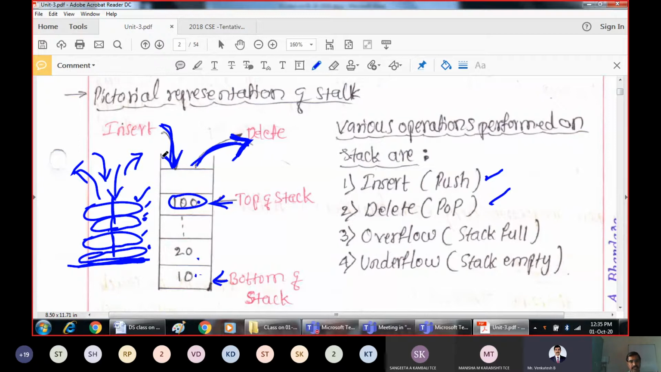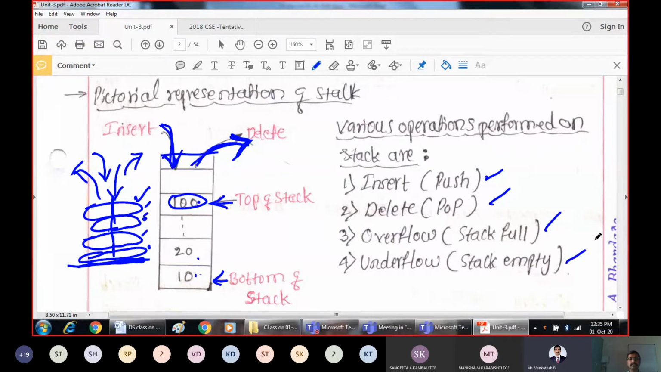Overflow, because there will be some limitation. For example, if this is an array which can hold 150 elements, then after 150 you will not be allowed to store any other elements. Why? Because its limit is over, and that condition is called overflow or stack full. When there are no elements at all in the stack, the size of the stack is 0.